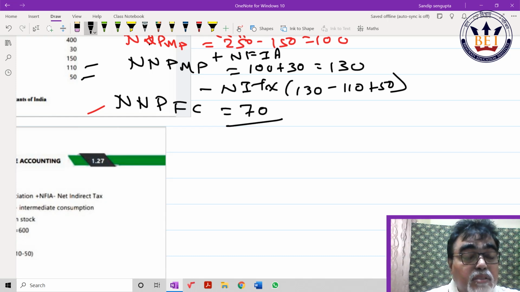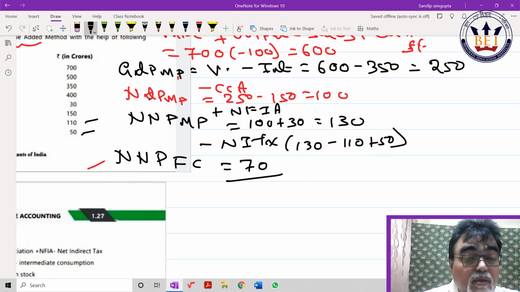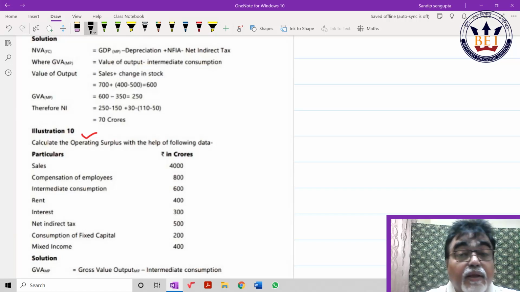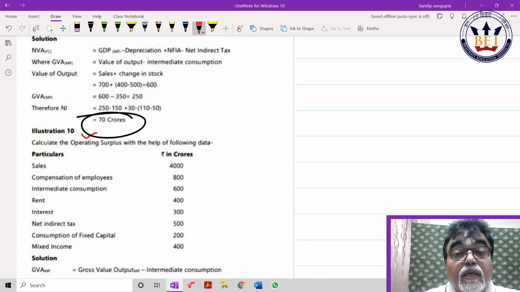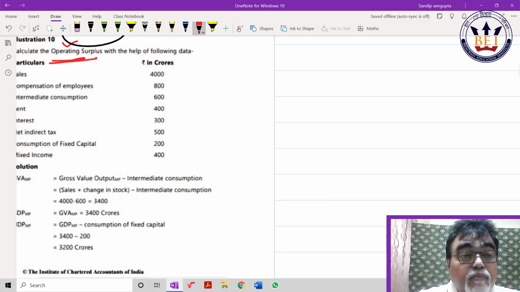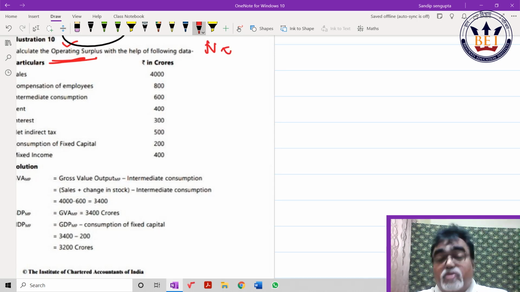Another interesting example they have inserted, illustration 10. Again, very important. I'm showing you illustration 10 again. Operating surplus they have given you. What I explained just now: NDPFC, that is compensation of employees plus operating surplus plus mixed income. Read the sum. Compensation of employees is given, mixed income is given, all other entries are given.